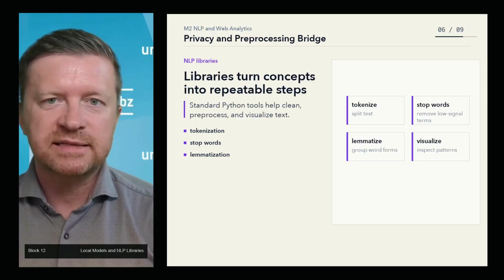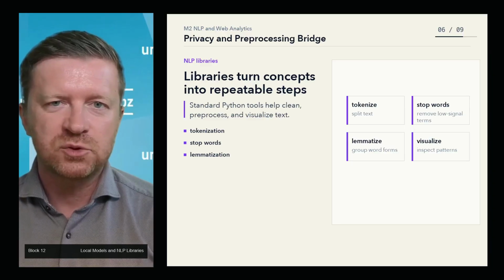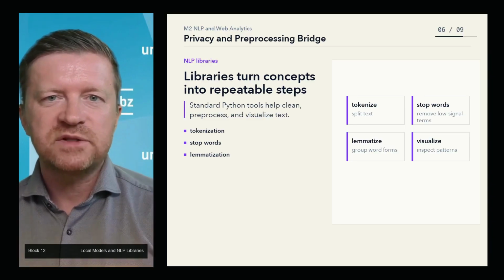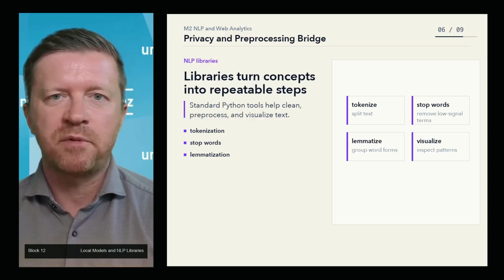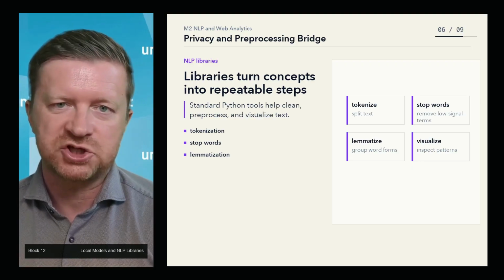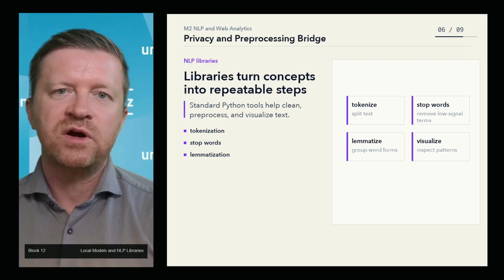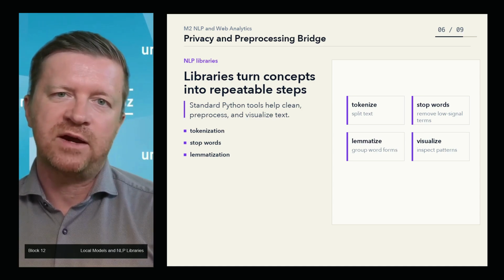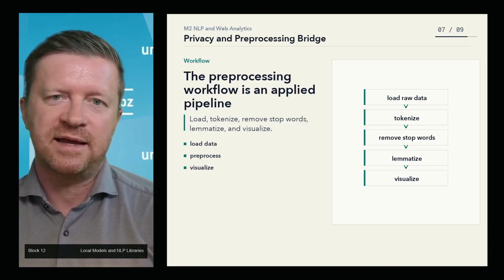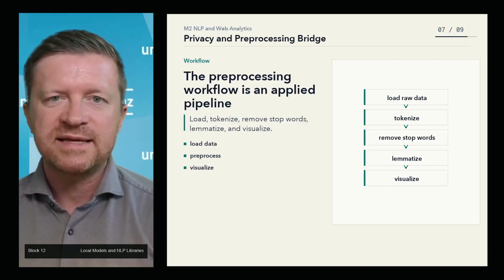In this practical example, we will use standard Python tools to clean and pre-process a review dataset. The objective is to prepare text for analysis by performing tokenization, stop word removal, and lemmatization. Then we will visualize word frequency using a bar chart and a word cloud. The workflow follows the same structure we discussed earlier. First, load the raw data.